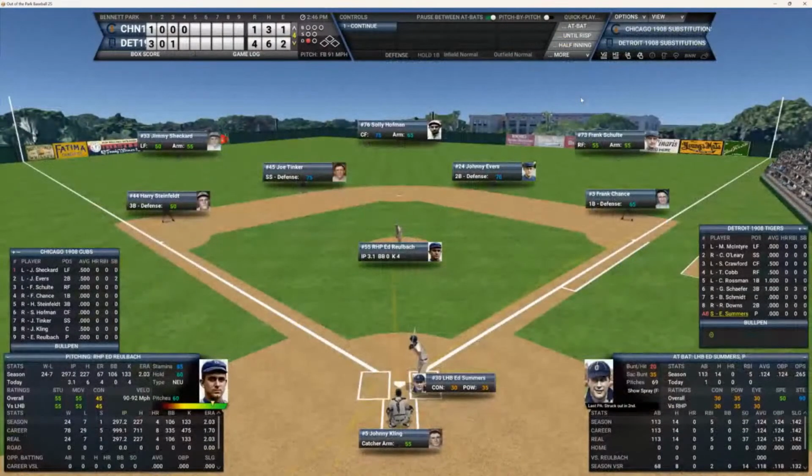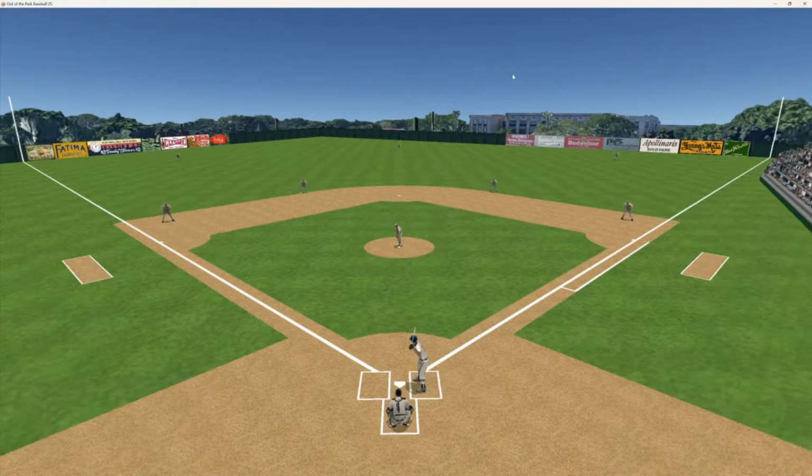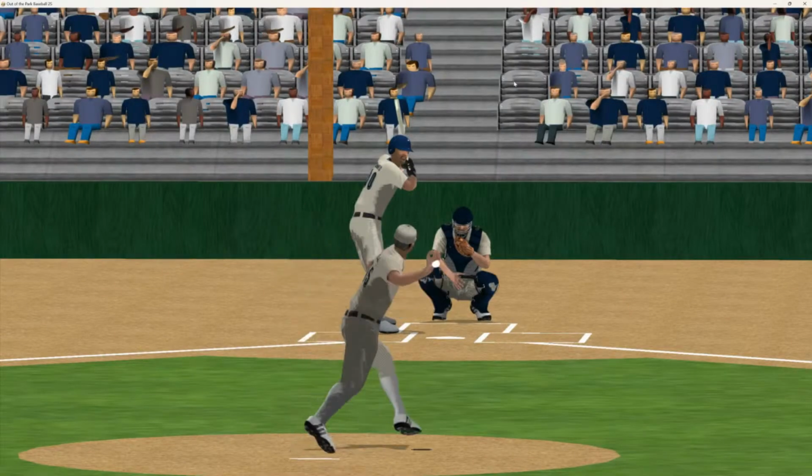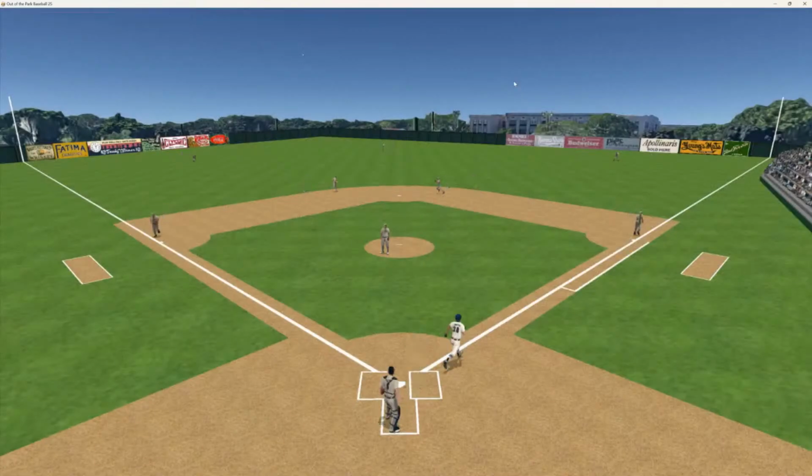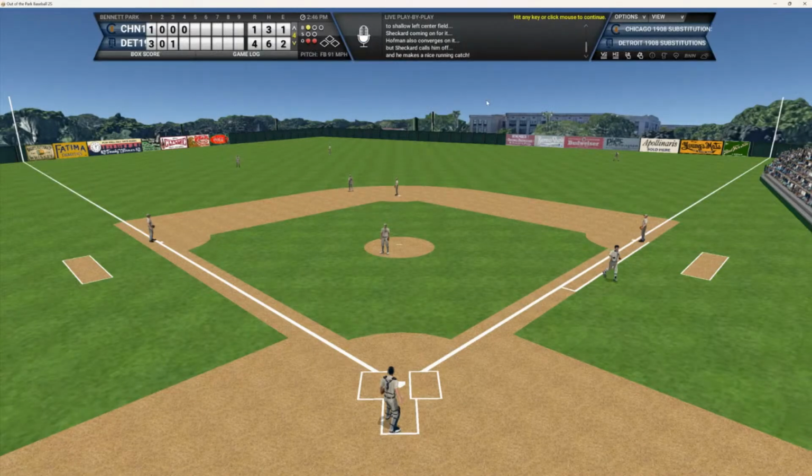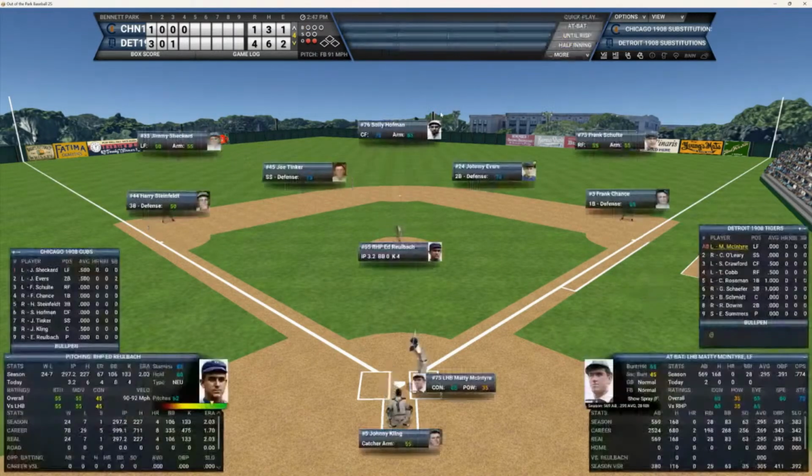And that makes 1 out here in the bottom of the fourth. Ed Summers is up. He's 0 for 1 today. Here's the 1-0 pitch to Ed. And Ed fights that one off to left field. That should be a can of corn. And that's 2 outs as Sheckard makes the catch.